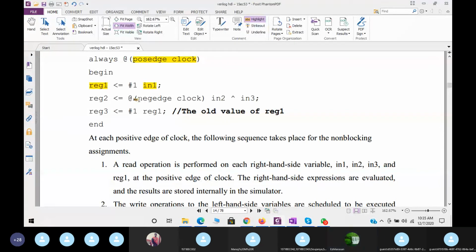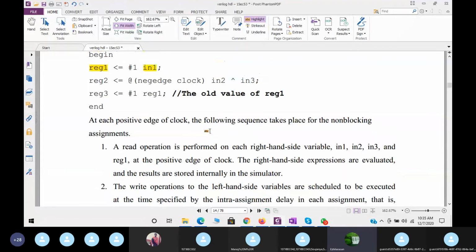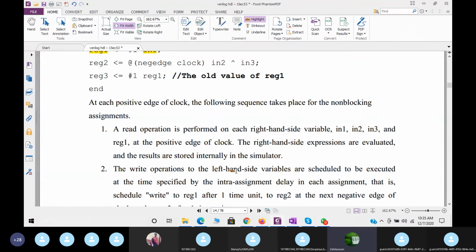The right-hand side expressions are evaluated, then the results are stored internally in the simulator. The assignments to the left-hand side variables are scheduled to be executed at the time specified by the intra-assignment delay. So based on this delay, the value will not be assigned immediately.